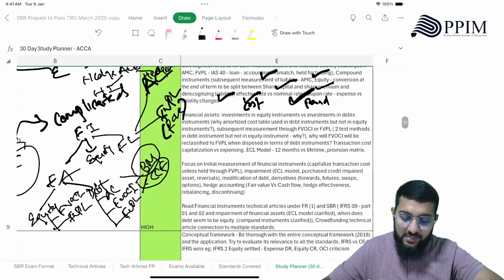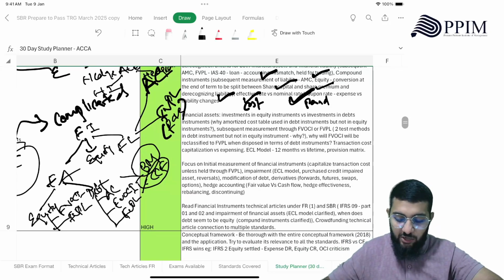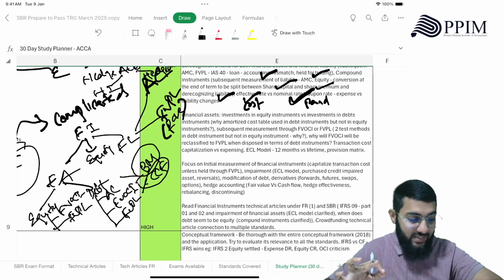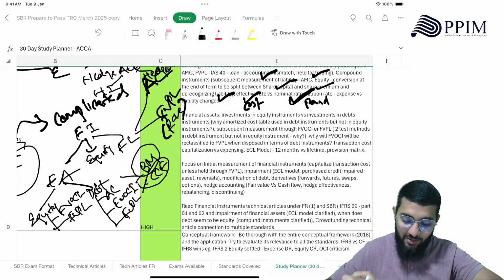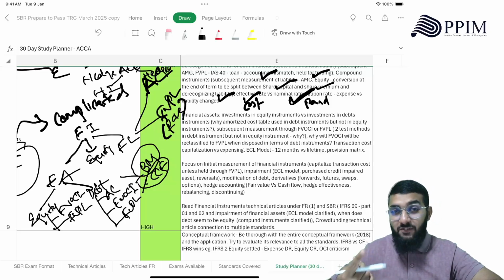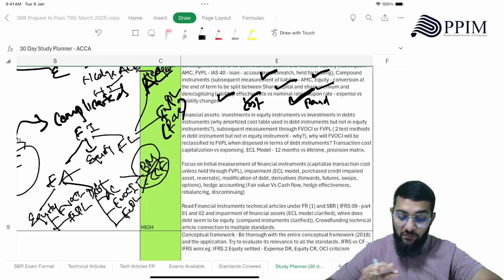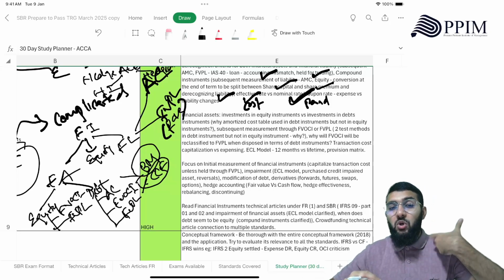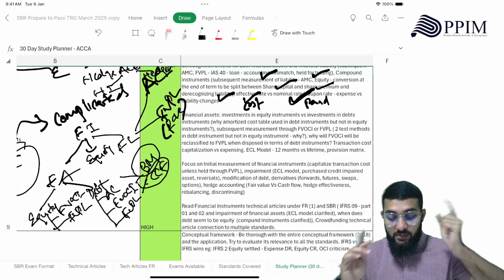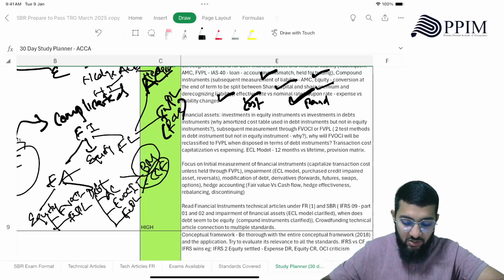Then comes financial assets, as we looked at, equity instruments versus investment in debt instruments, right? Again, why the amortized cost table is used is very important. Why it's used in amortized cost and FVOCI, and what happens when you do not use the amortized cost table, why there is no amortized cost table in equity, right? To understand that. Then subsequent measurement, we just looked at that.